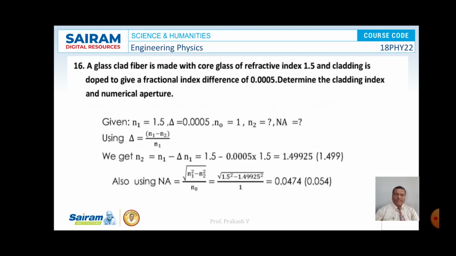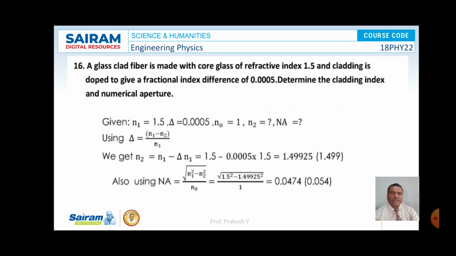A glass clad fiber is made with the core glass of refractive index 1.5 and cladding is doped to give a fractional index difference of 0.0005. Determine the cladding index and numerical aperture. So here N1 is 1.5, del is 0.0005 and N0 is 1, and N2 and NA we have to calculate.